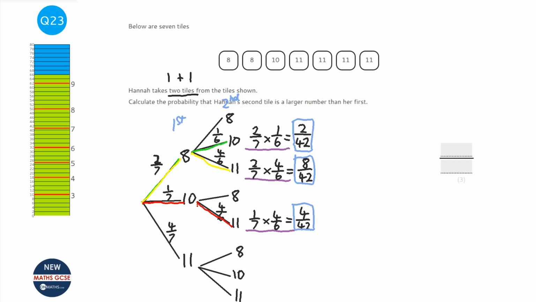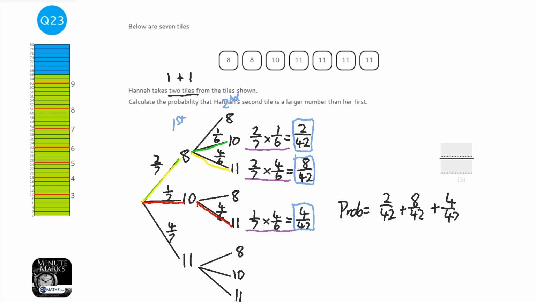add them together. Okay, so the probability is 2 over 42 plus 8 over 42 plus 4 over 42. So 2 plus 8 is 10, plus 4 is 14, so it'd be 14 over 42. And if you cancel that down, 14 over 42, you can half top and bottom, and then I think you can divide them by 7, so you get 1/3. So the answer is 1/3 chance.